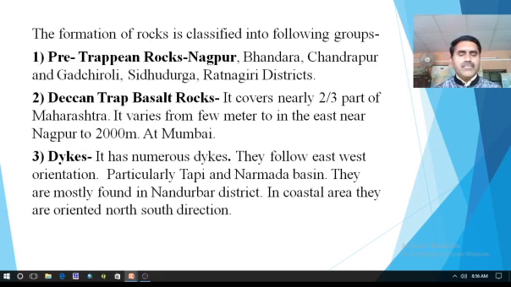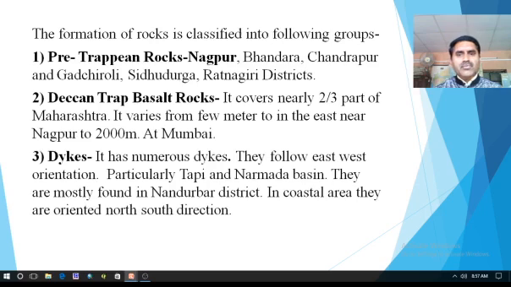Whenever the Deccan Trap was formed, before that there was a formation of rocks that is called pre-Trappean rocks, covered by these districts. The Deccan Trap basalt rocks cover nearly two-thirds of Maharashtra. As I have already told you, the Deccan Trap covers most of the part, and most of the rocks formed on it are igneous, particularly basalt. It covers nearly two-thirds.